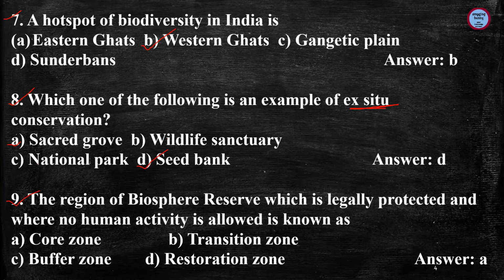Question number 9. The region of Biosphere Reserve, which is legally protected and where no human activity is allowed, is known as. As you know, there are three regions of Biosphere Reserve. The answer is core zone, because in the core zone no human activity is allowed, and this core zone is a legally protected area.